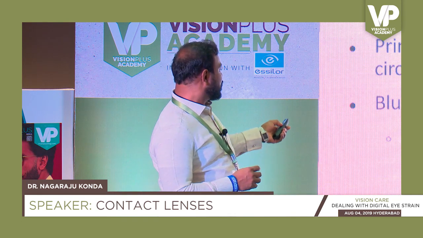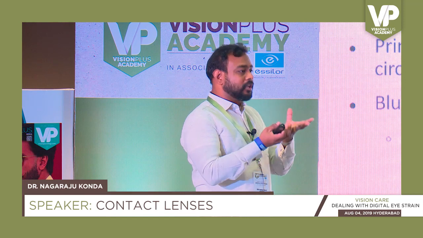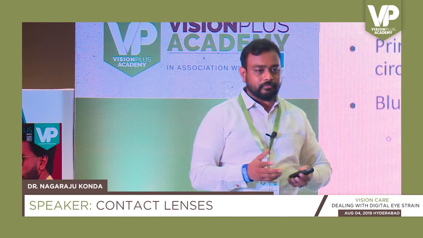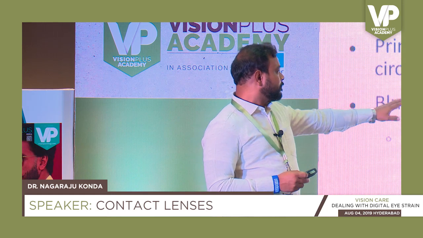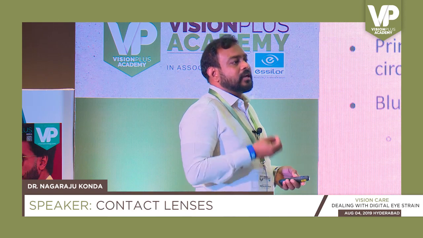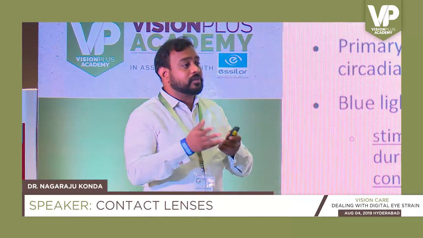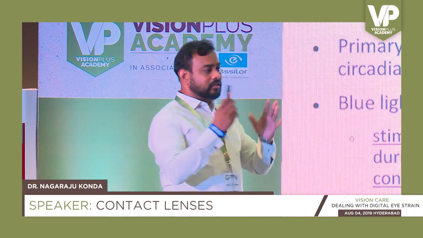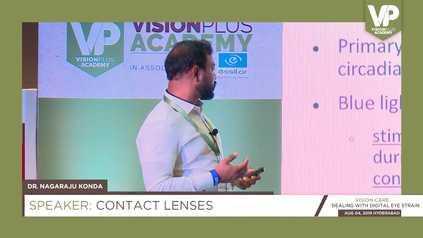Yeah. So the blue light stimulates a hormone called cortisol. Okay, that's the name of a particular hormone, like how we have glucose, something like that. Yeah, cortisol. So that cortisol suppresses the melatonin secretion during the daylight. Okay, melatonin is another hormone. So because of that, the melatonin is not secreted the way it is supposed to be. As a result, during the daytime, it elevates the mood. You will be automatically very excited because of these two hormones.